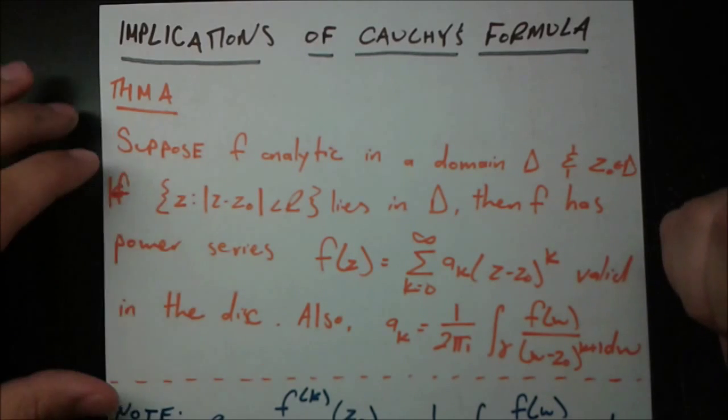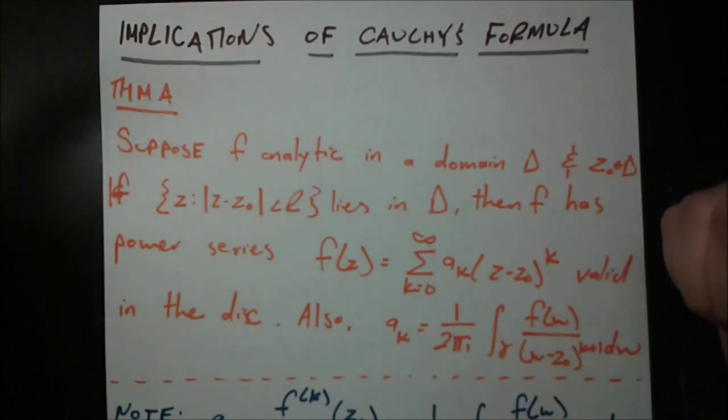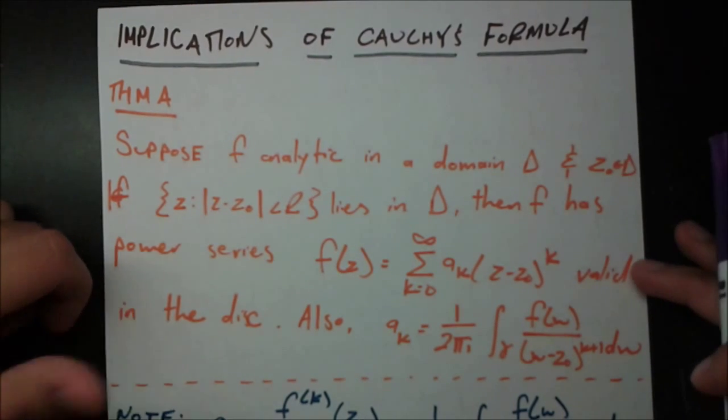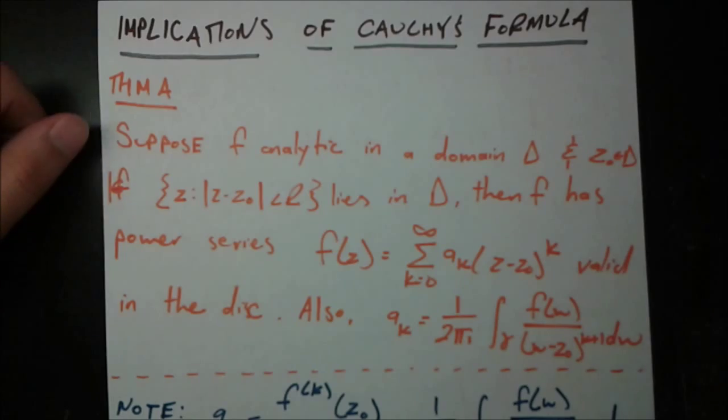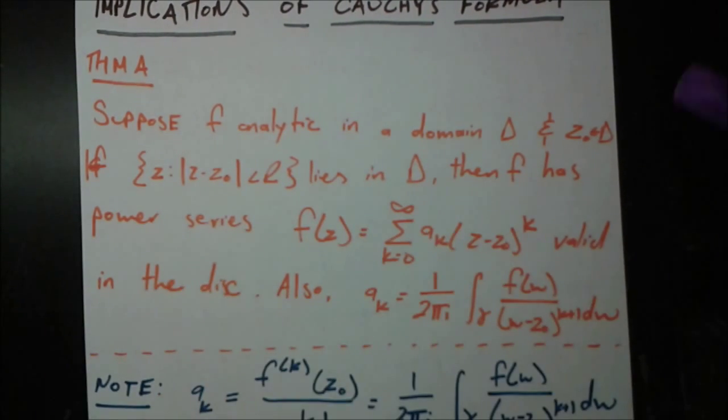For example, the proof of theorem A involves things like the integral estimation formula that we used once or twice already, so it's not really going to be instructive. Nonetheless, let's just go straight into the theorems. The first theorem, theorem A, states that suppose f is analytic in a domain D, nothing new, and z0 is a point of D.